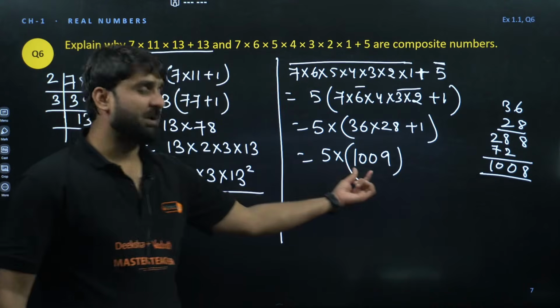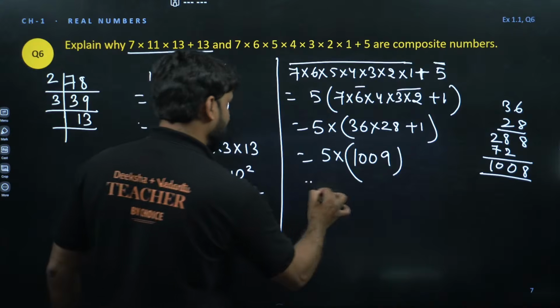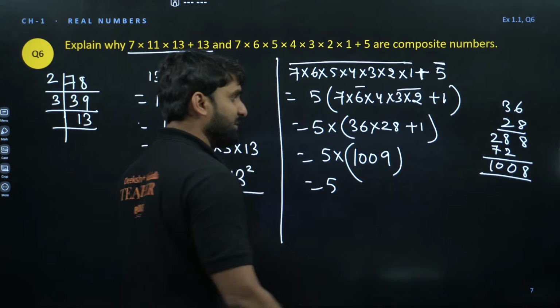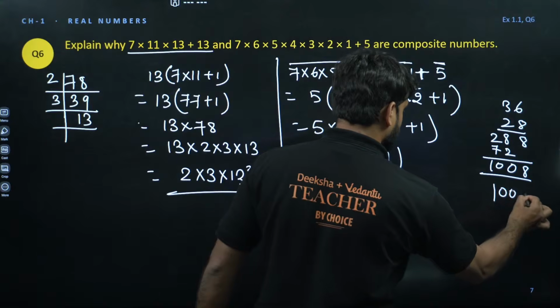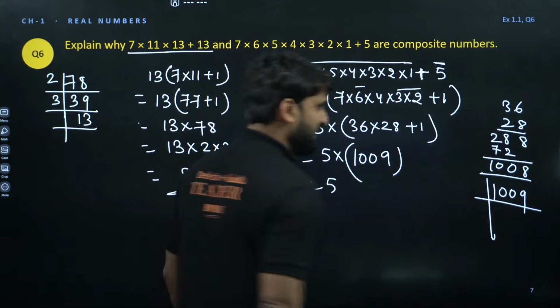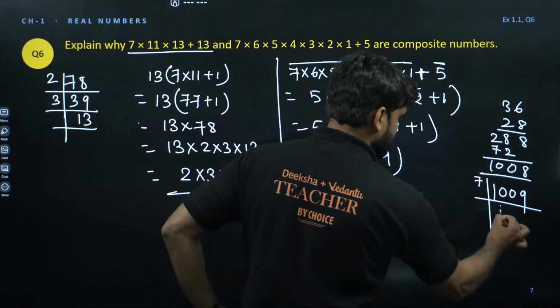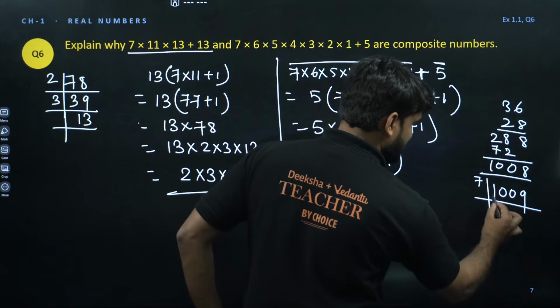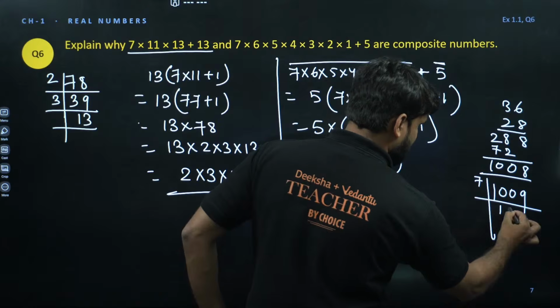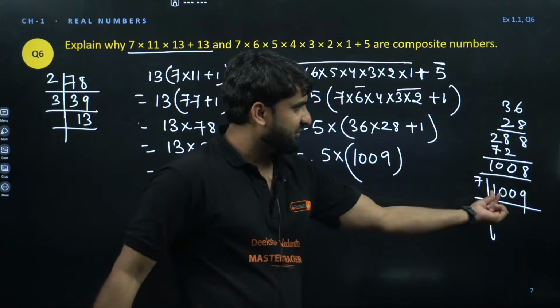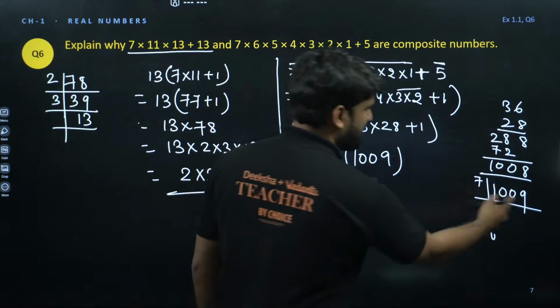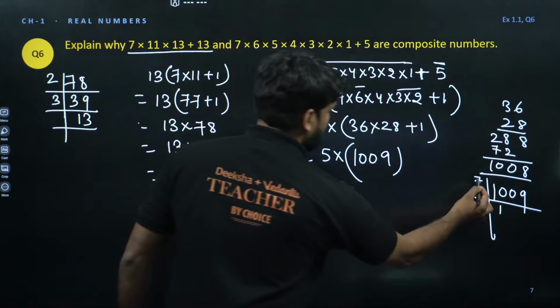And we can write the prime factor of 1009. So if we write the prime factor of 1009, what will be the prime factor of 1009? Let's check it by 7 if possible. So let's divide by 7. 7 1s are 7, 7 4s are 28. So 7 is not dividing this number. So let's check it as it is.